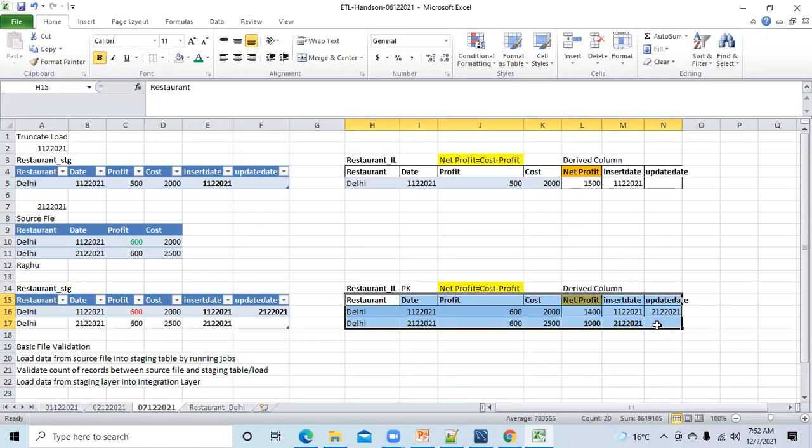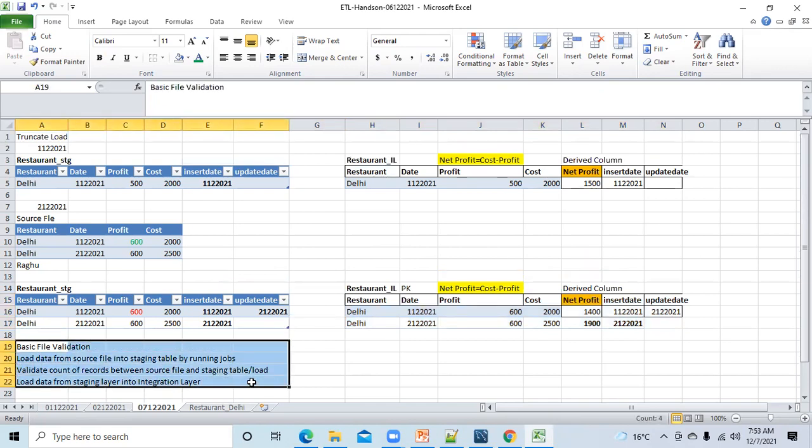Are you sure? Because I'm moving to the next topic. Again, it is going to be more complicated now. Everything is clear? Yes. Okay. Now I will jump into the truncate and load concept. This is the first scenario I have shown you, the very generic scenario. Now, if your project is working under the truncate and load concept, then what will happen to the same scenario? That is what we'll try to understand.